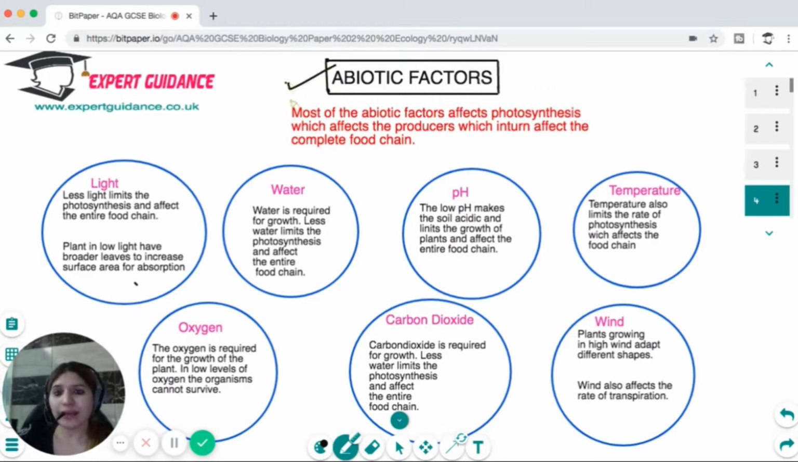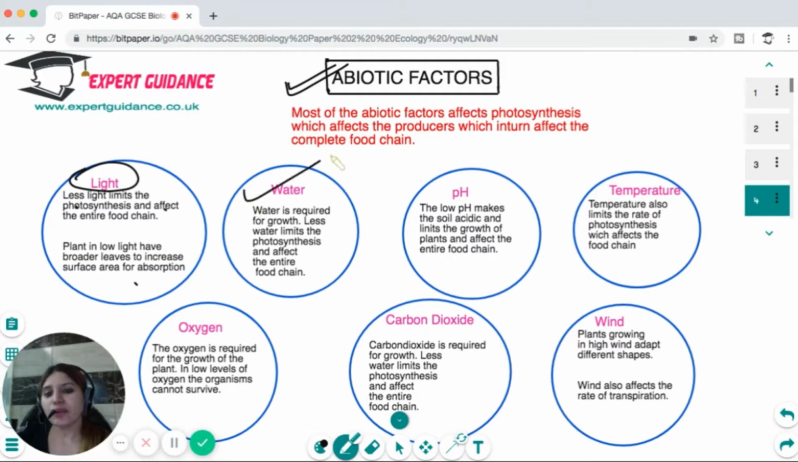Now, when we talk about the abiotic factors, most of them affect photosynthesis, which affects the producers, which in turn affects the consumers and the complete food chain. So, for example, if there's less light, it will limit the photosynthesis. And if the photosynthesis is limited, there's less food for the herbivores, for the carnivores, and it will affect the food chain. And the light also affects how the plants will look. For example, plants living in low light will have broader leaves so that they can have the maximum surface area for absorption.